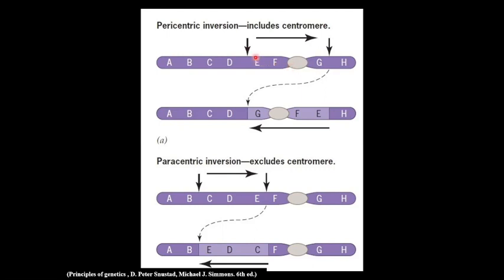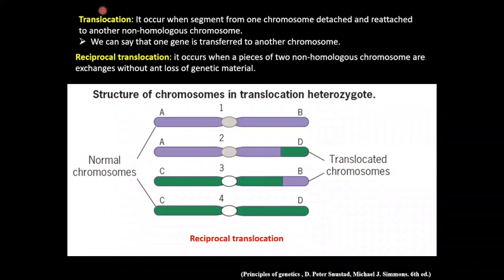In pericentric inversion the length of the chromosomal arm is changed; see here, the length is increased. But in paracentric inversion, which does not involve the centromere, the chromosome arm does not change. Coming to the translocation part, it occurs when a segment of a chromosome is detached and reattached to a non-homologous chromosome. One of its genetic significances is that genes from one chromosome are transferred to another chromosome.